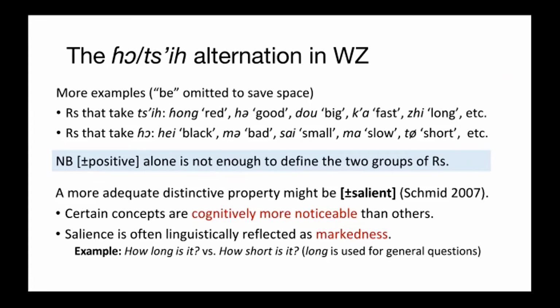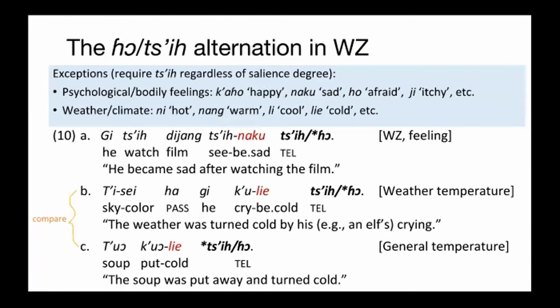Generally speaking, in WZ, the particle 词 is required by R morphemes that express salient concepts, while all is used with non-salient Rs. But there are exceptions. Certain R morphemes require 词 regardless of salience degree. One such group is R's expressing psychological and bodily feelings like happy and sad, etc. Another group describes weather and climate temperature, including hot and cold, etc.